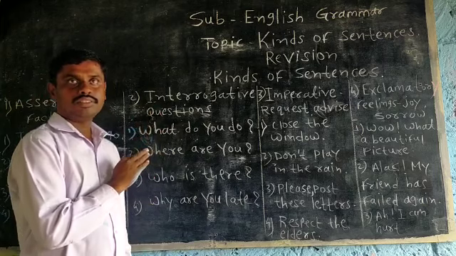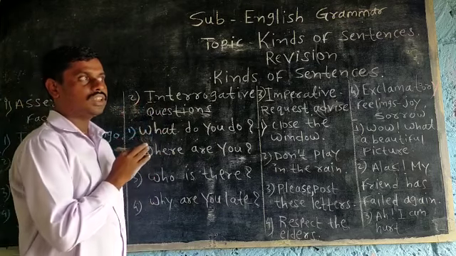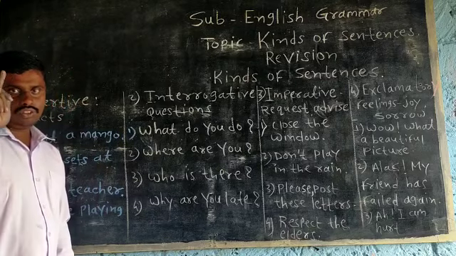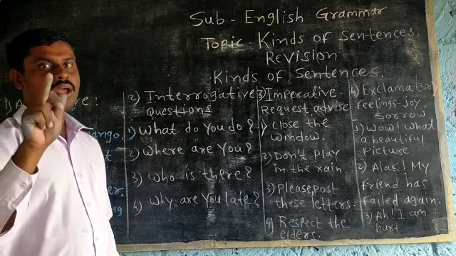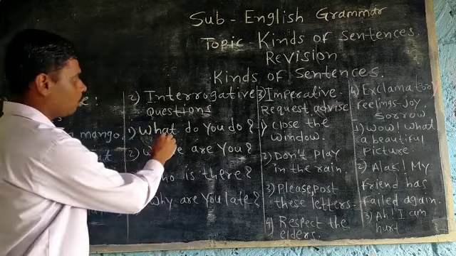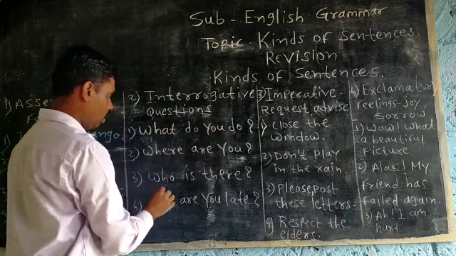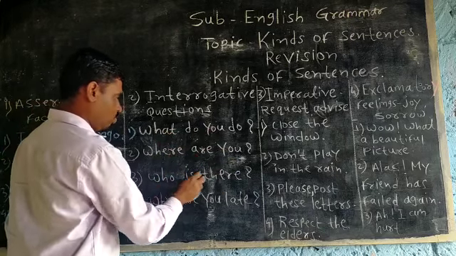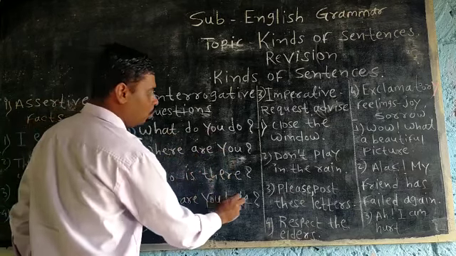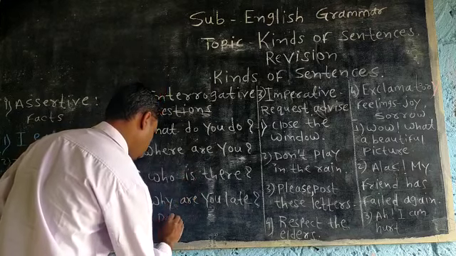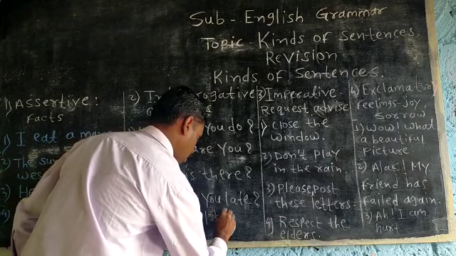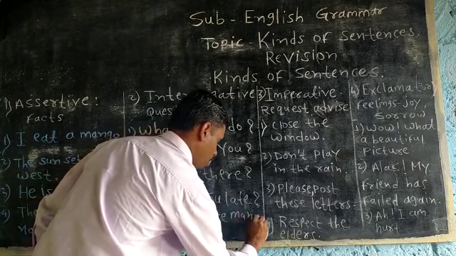That is the important feature of this sentence. And you know now WH words. We use WH words to frame questions or to make questions. What do you do? Where are you? Who is there? Why are you late? Do you like mango?